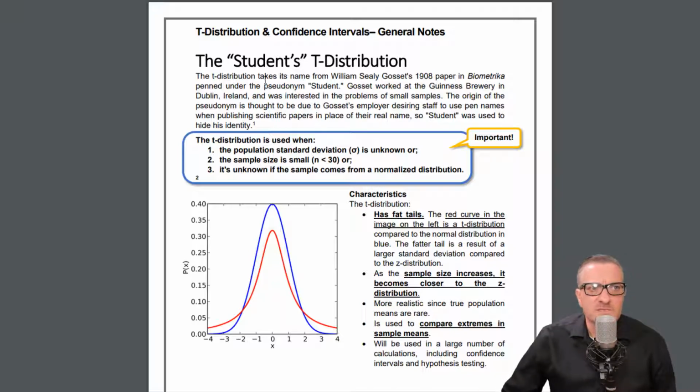Okay. So this says the student's t-distribution. The t-distribution takes its name from William Sealy Gosset in his 1908 paper in Biometrika, penned under the pseudonym Student. The deal was, I believe, he worked in a brewery. He did a lot of sampling in the brewery, and he figured out this t distribution, but he didn't want to get in trouble, so he wrote this paper under the name of Student, and later they figured out who wrote it, but that's why it's labeled Student. It was a way of being anonymous.